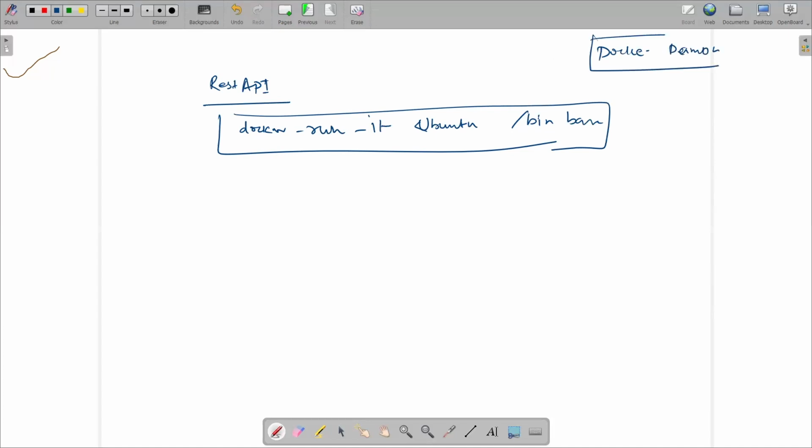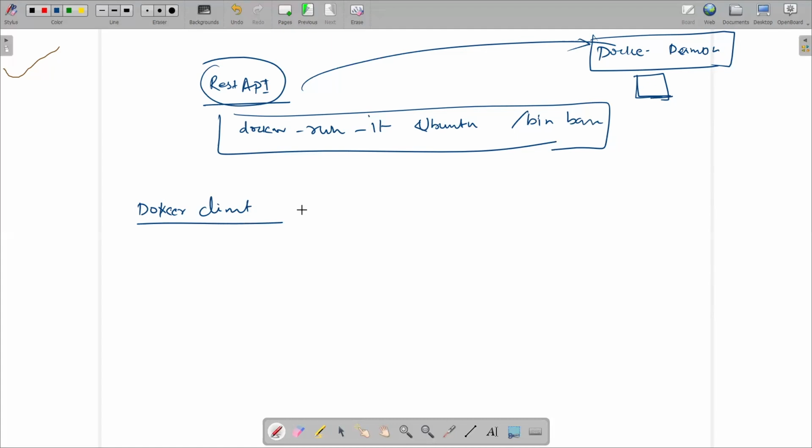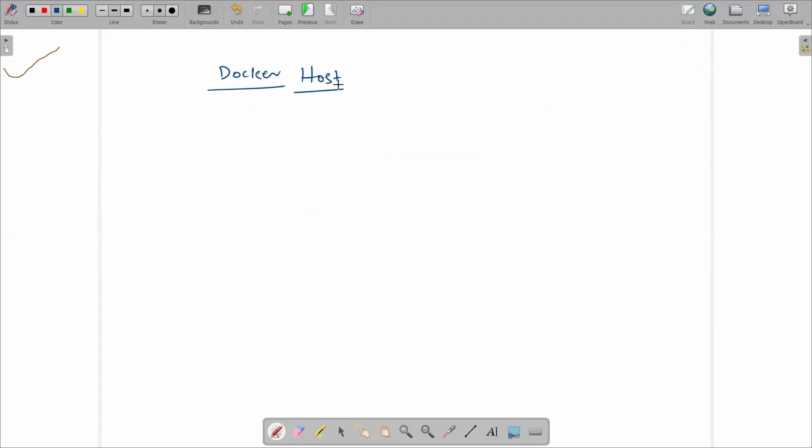Docker daemon is nothing but the Docker engine, which is running on the host operating system. After we pass the instruction, the Docker engine creates a container over the host operating system. This is called the Docker client. The Docker client is used via CLI and REST API. Any question? No, sir.